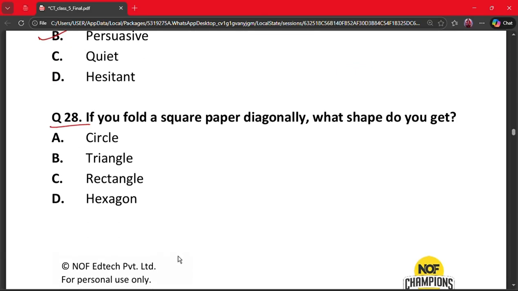Question number 28. If you fold a square paper diagonally, what shape do you get? A. Circle, B. Triangle, C. Rectangle and D. Hexagon. So the correct answer is option B, that is triangle. So let's have a look. If this is a square paper and you fold it diagonally, that is like this, so you will get something like this, and this shape is a triangle. So the correct answer is option B.